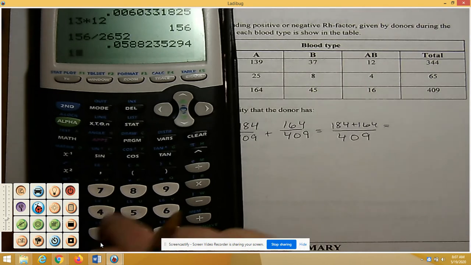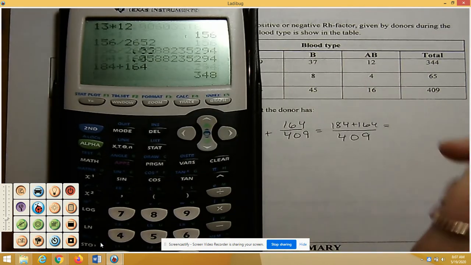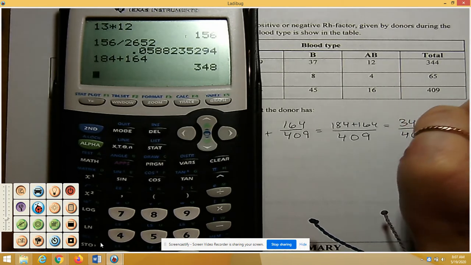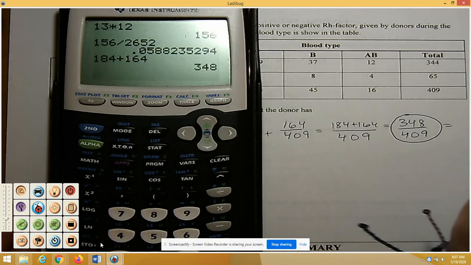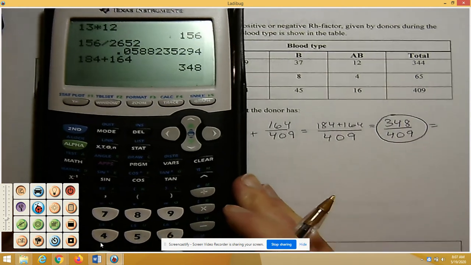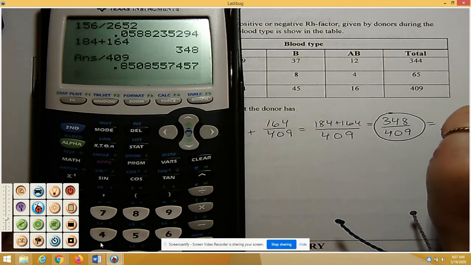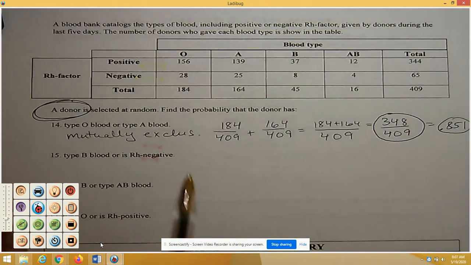And I think that'll prevent you from making little math mistakes. So when I add the 184 and the 164, you're going to get 348 out of 409. So this is a great number for me to look for because that's the exact probability. And then when I divide those out, I get a decimal of 0.851. So that is a rounded probability. These were mutually exclusive.